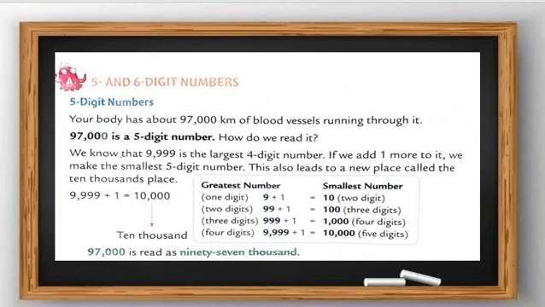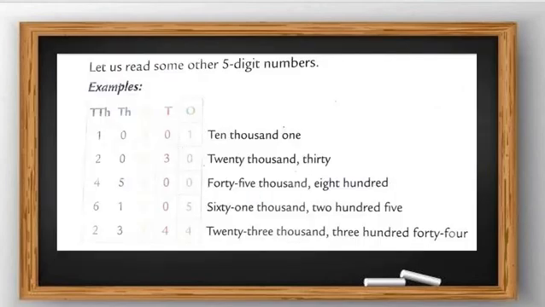So how can we read it? 97,000 is read as ninety-seven thousand. Got my points? Now let's check the new things. Let us read some 5 digit numbers. What is the meaning of TTH?